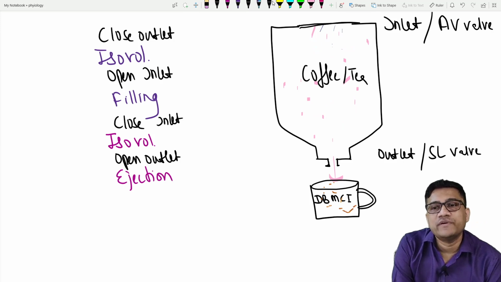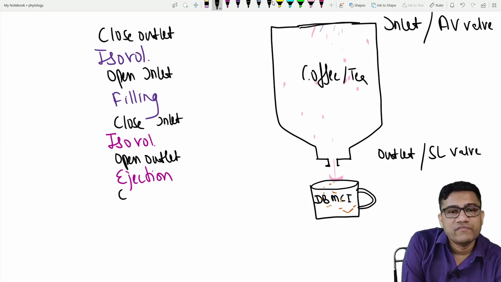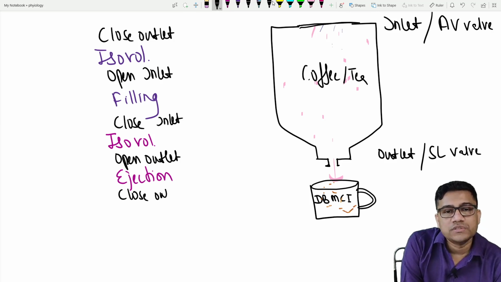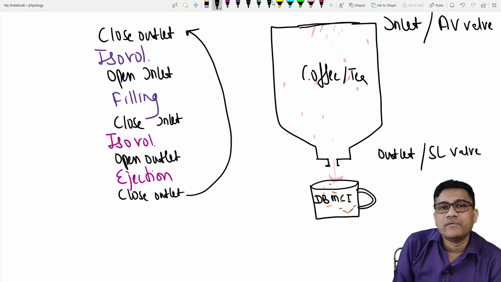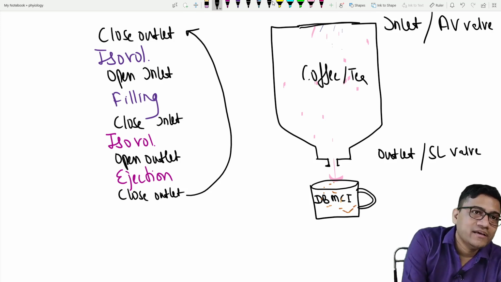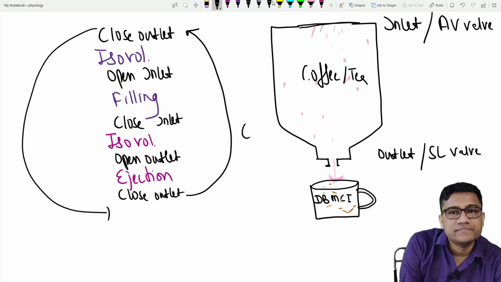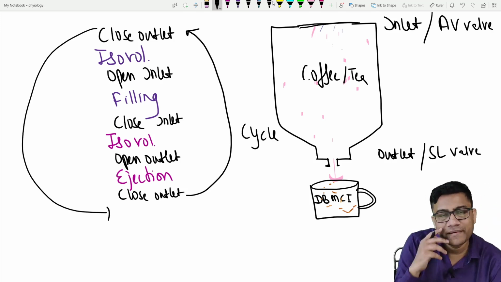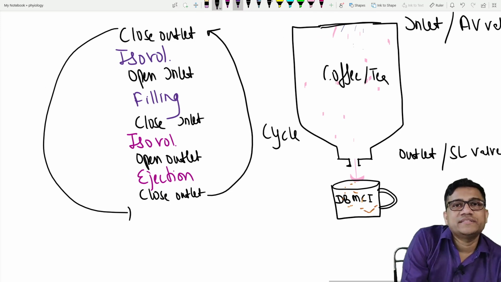And once the coffee machine is empty again, we should start the previous cycle. How? We will close the outlet, and that's what we started from. So that means you will again repeat this cycle multiple times. So that is why it's called a cycle. Are you clear? And what is the concept?